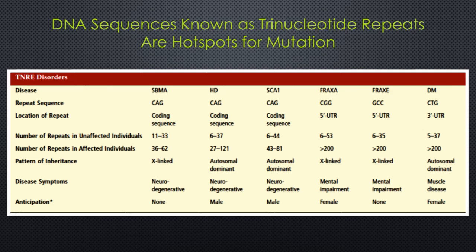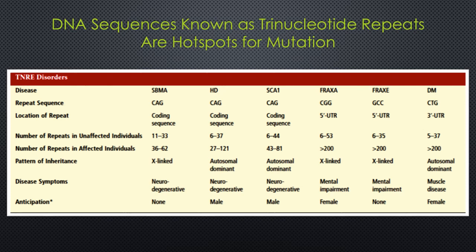This aggregation of protein or protein fragment carrying glutamine repeats is correlated with the progression of the disease. In other TNRE disorders, the expansions are located in non-coding regions of the gene. In the case of Fragile X syndrome, the repeats produce CpG islands that become methylated.